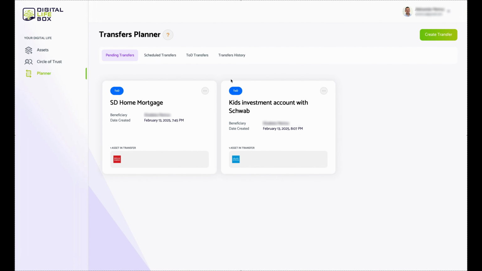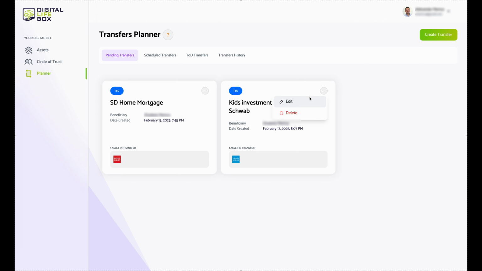Part of what this platform allows us to do is, as the name suggests here, plan, right? So what I'm going to do is I'm going to take this TOD. We are really not just looking towards the end of life. We're looking at managing our current circumstances and living by having a plan.